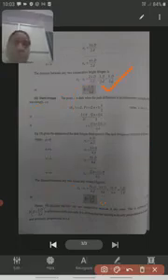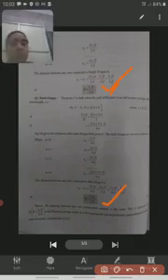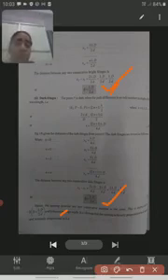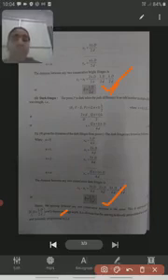You should remember all these formulas. The distance between consecutive bright fringes is lambda D by 2d, and the distance between consecutive dark fringes is lambda capital D by 2d. We can represent it with fringe width also. Another formula: when the path difference is equal to n lambda, we get the bright fringe. When the path difference is equal to 2n plus 1 into lambda by 2, we get the dark fringe. You should remember all these formulas.